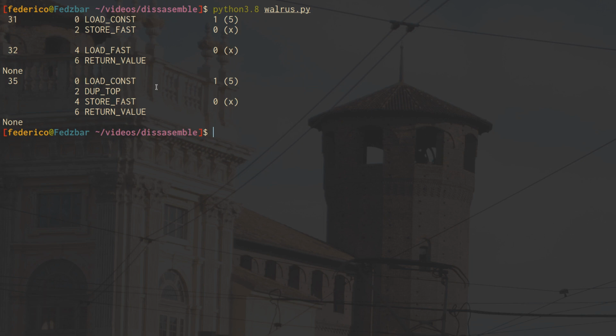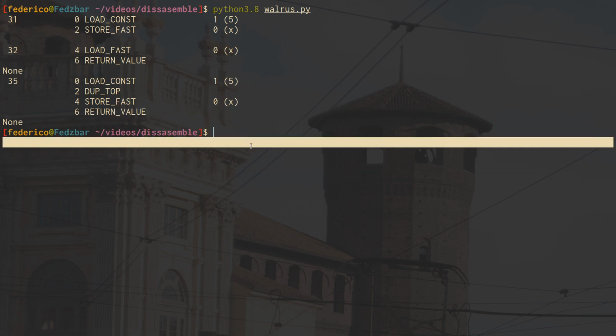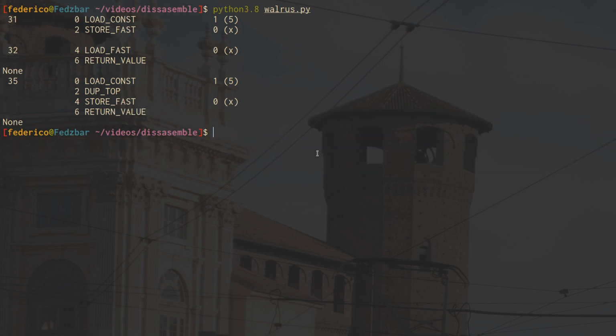The walrus operator one does a load constant, so it loads 5 onto the stack. It duplicates the top of the stack. Then it stores the top element from the stack into x, and then returns the x. So for this case, the stack becomes 5, then 5 again, and then in store fast, you delete one 5, which goes into x, and then you return the other 5.